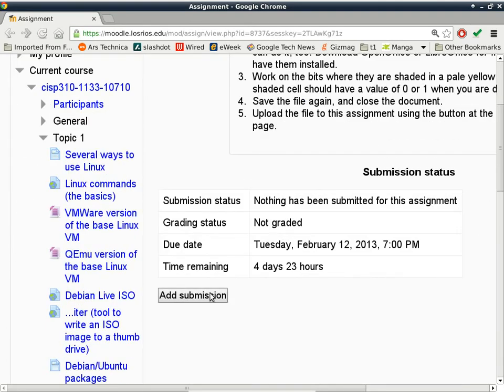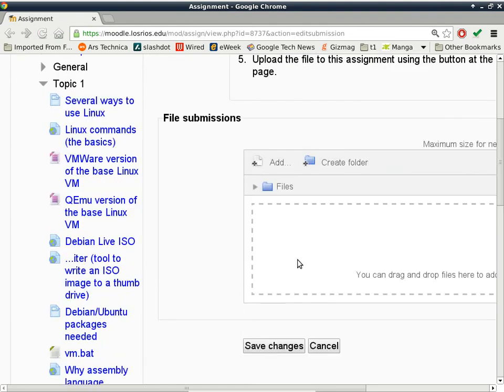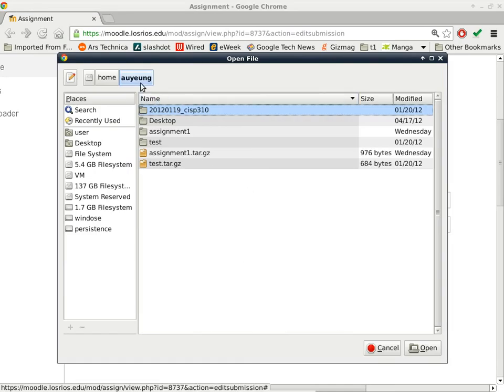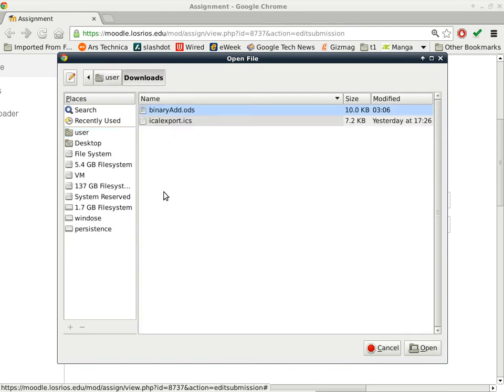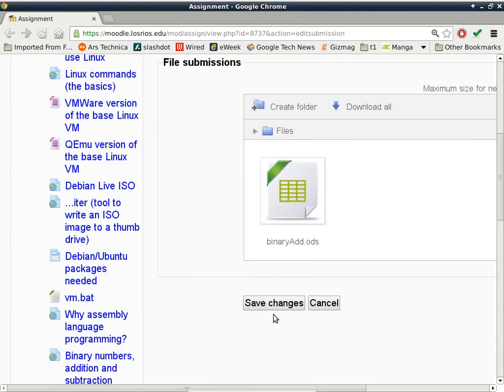All right, so as a student, you will see this button here at the end of the assignment. So click that button, and you will see an upload interface. You can drag and drop. I just click add here, go to the folder, which typically will be in your download folder. So I go to my user account, download, and here's my binary add. Click open, click upload, wait a little bit, and then click save changes. Don't forget to click save changes.